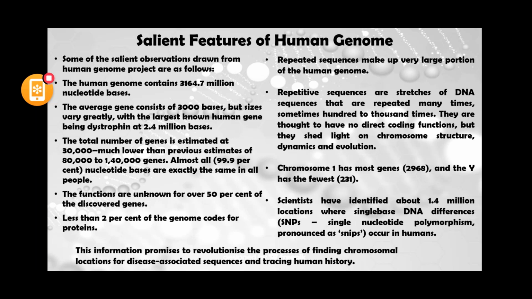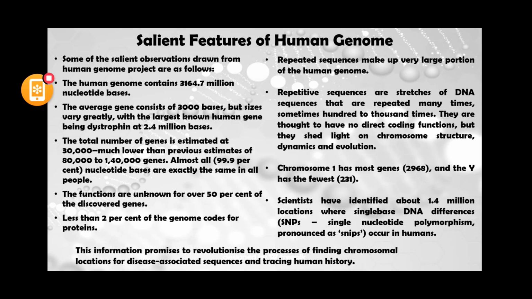The genome has 3 into 10 to the power 9 base pairs of sequences, but only 2% of the genome sequence corresponds to synthesized protein. Almost 98% does not produce protein. Now what does this 98% of the sequence mainly consist of?